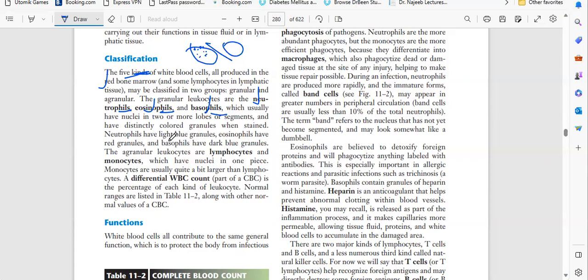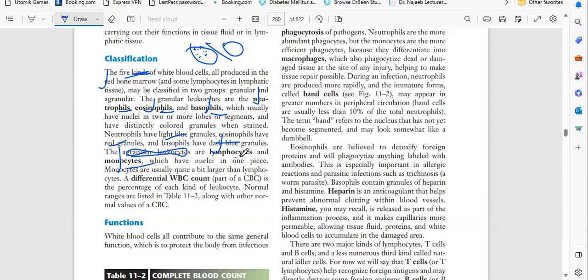Neutrophils have light blue granules. So when we see them in the microscope, we can see the light blue granules. Eosinophils have red granules. Basophils have dark blue granules. These are the things we have to remember. Here we have agranular leukocytes, the WBC which don't have granules. They are plain, like lymphocytes and monocytes.